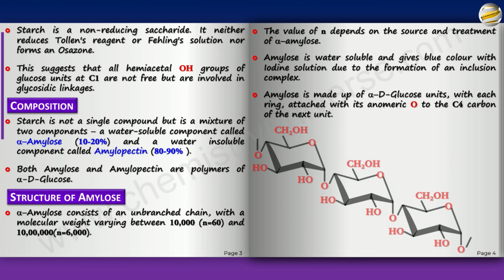So you have one glucose unit like this. Now remember, this is the anomeric O, and this is the C4 O. So one may wonder, if the anomeric O is reacting with C4, then wouldn't the anomeric O of this one be free? No, because it's a polymer. So this O again is connected to another unit. Basically it's a repeating unit like this, so a C1 to C4 linkage. Since all of the C1s are used up, you may think that maybe the ends won't be, but they don't matter. They're just one or two.